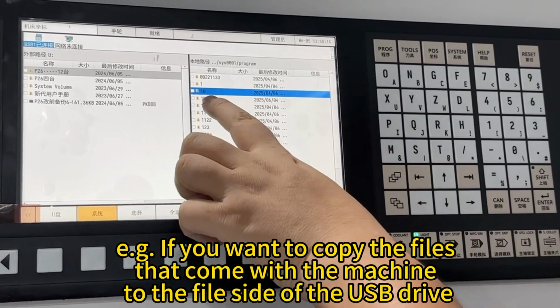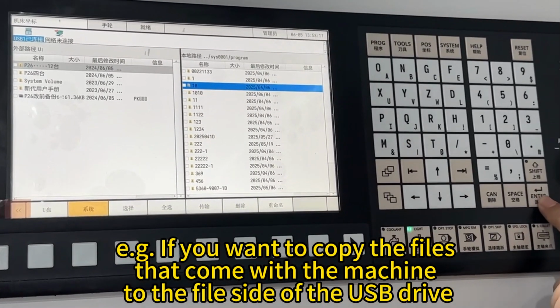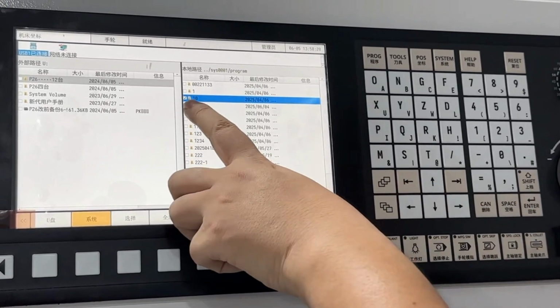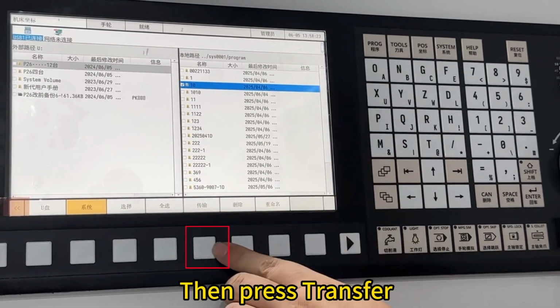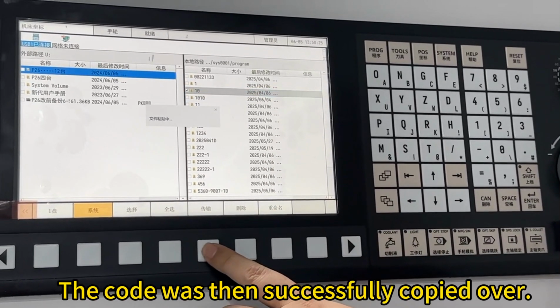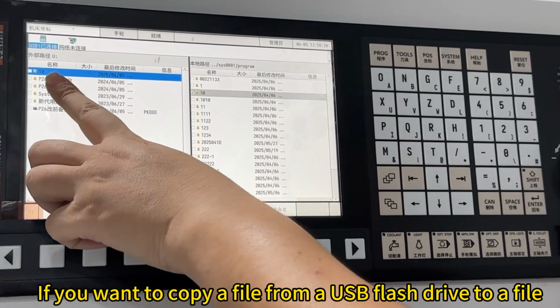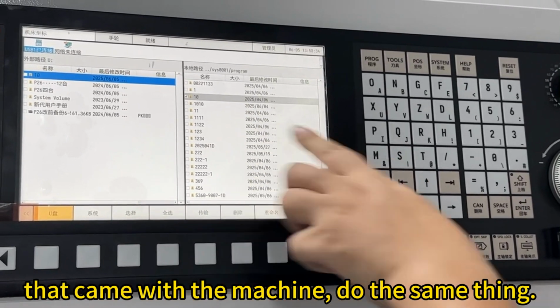For example, if you want to copy the files that come with the machine to the file side of the USB drive, select the Enter button. The relative code is preceded by, then press Transfer. The code was then successfully copied over. If you want to copy a file from a USB flash drive to a file that came with the machine, do the same thing.